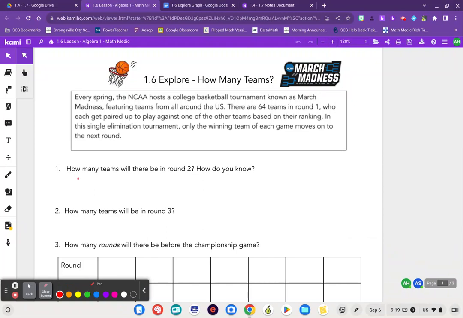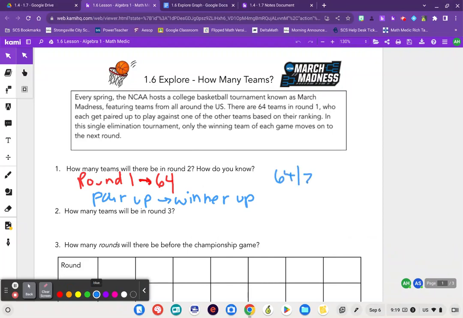All right, so they said in round one, we have 64. But those teams are going to get paired up. And then the winner moves on. So because I'm pairing up, I'm going to say that 64 put into pairs or groups of two means that there's 32 games that are playing, and only the winner moves on. Winner moves on, not up, sorry. And so I have 32 in round two.